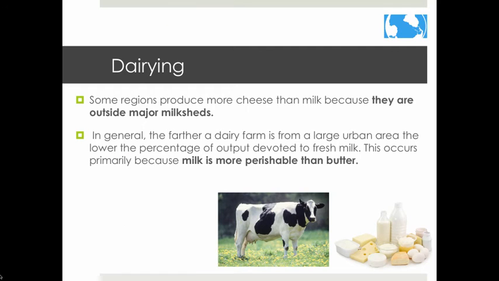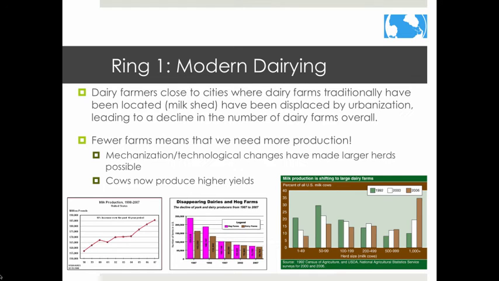Some regions produce more cheese than milk because they are outside major milk sheds. Milk is more perishable than butter, so butter will be more likely to be made further from the cities. The growth of cities, also called urban sprawl, has led to a decline in the number of dairy farms. Fewer farms means that we need to produce more milk in the farms that we do have.